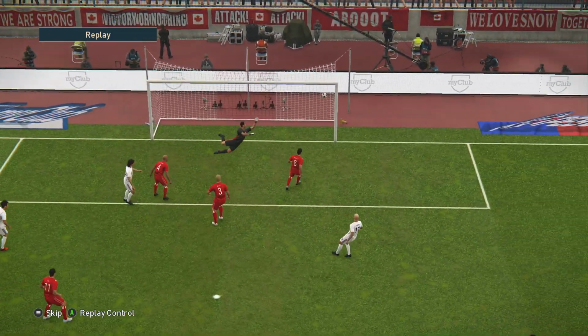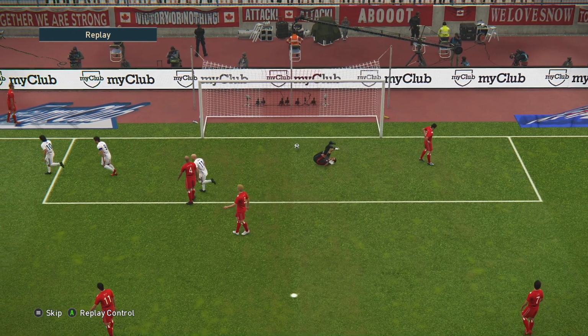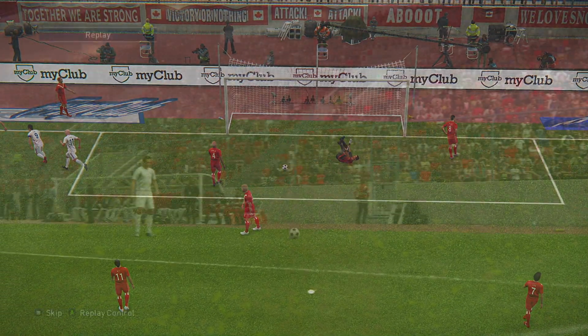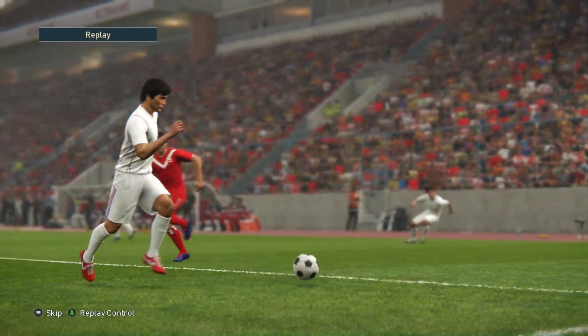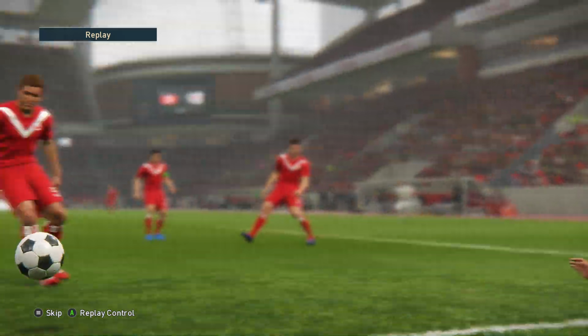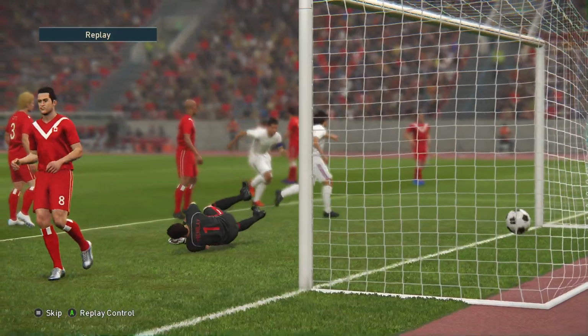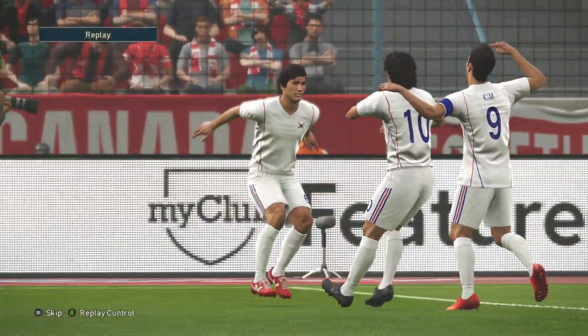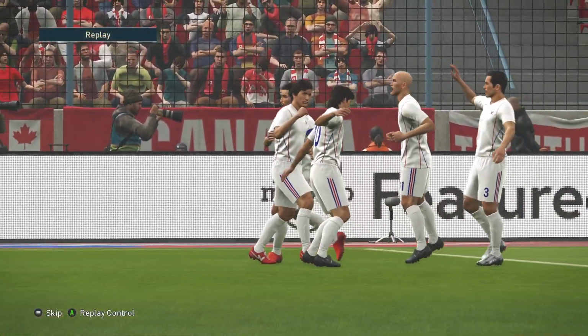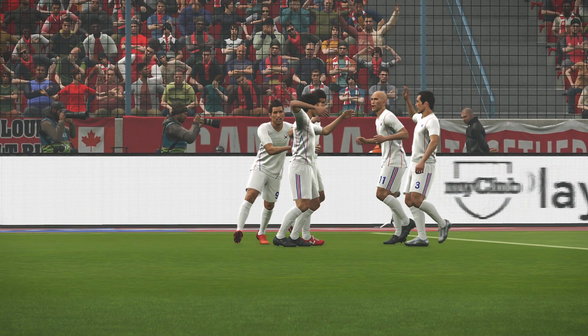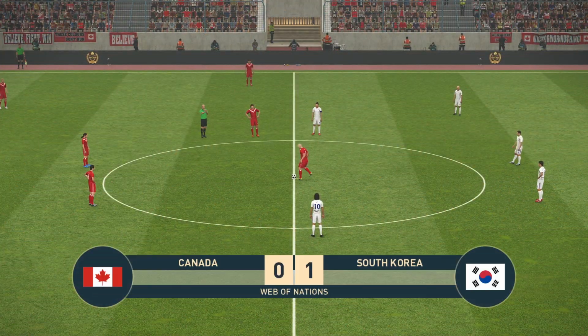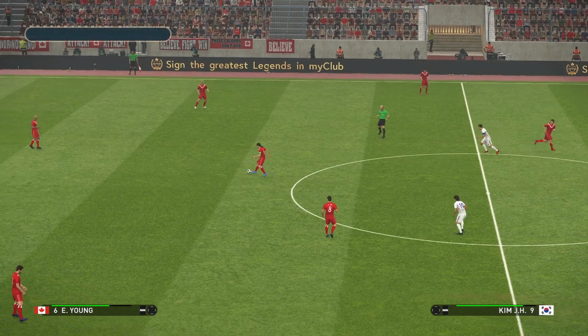Jong kept it in play, and it ended up being a great pass to Lee. Great play from Zhang. And that was a fine finish from Lee. Gave Tremblay no chance in the Canadian goal. It's Canada 0, South Korea 1.